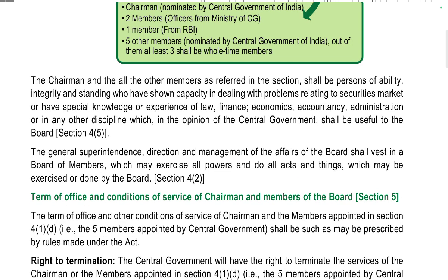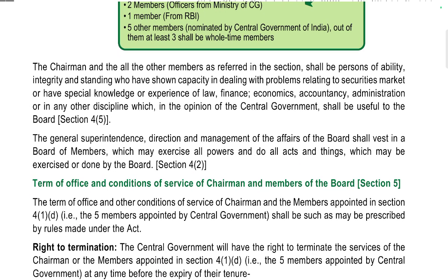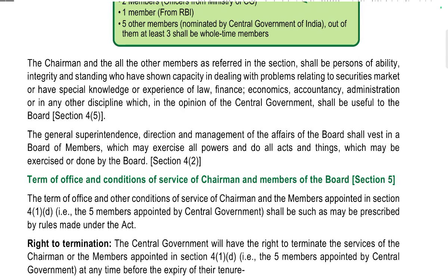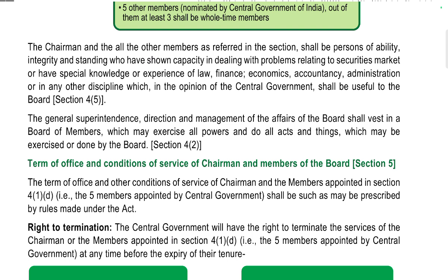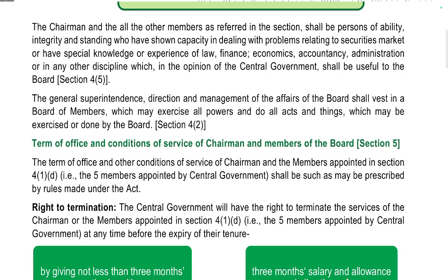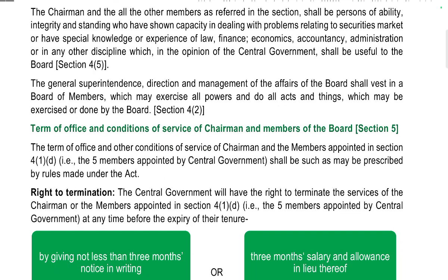The chairman and all the members referred to in the section shall be persons of ability, integrity, and standing who have shown capacity in dealing with problems relating to the securities market, or have special knowledge or experience of law, finance, economics, accountancy, administration, or any other discipline which, in the opinion of the central government, shall be useful for the board.